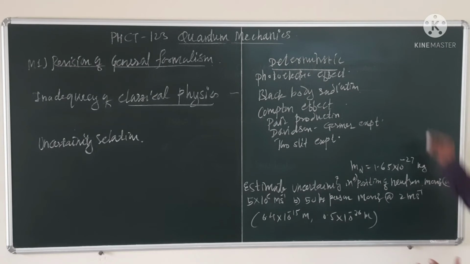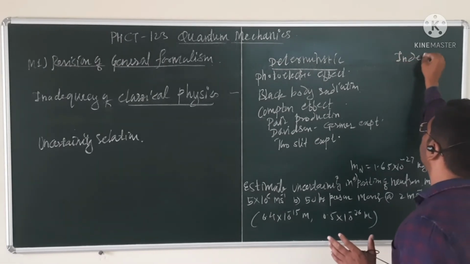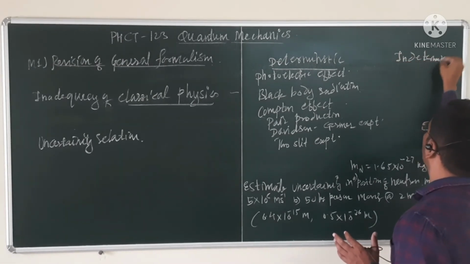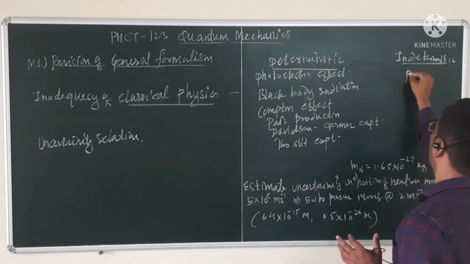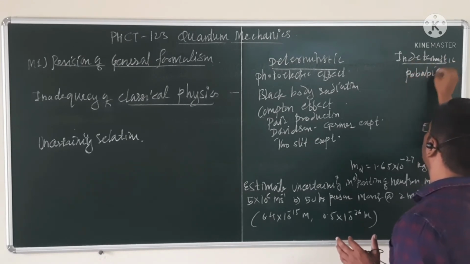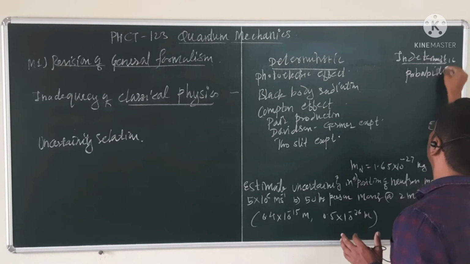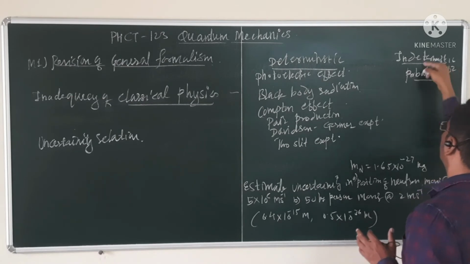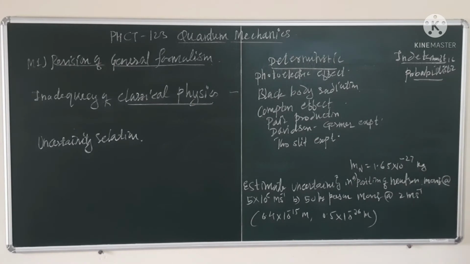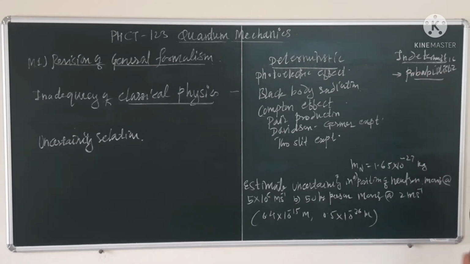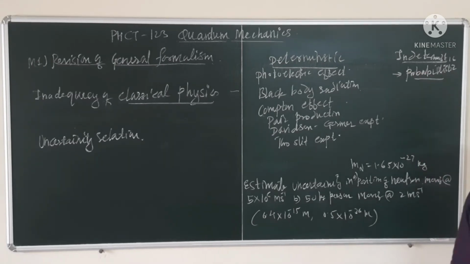So in quantum mechanics, we have indeterministic nature, which is often known as probabilistic. We can say those particles have probabilistic nature. What is meant by probabilistic or indeterministic nature? It means that we have to talk in terms of probability. Why did that nature come into play?